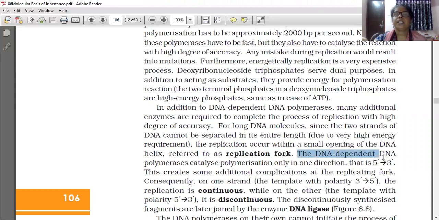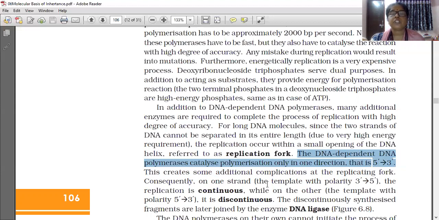Here the DNA dependent DNA polymerase catalyzes polymerization only in one direction, that is 5' to 3'. This creates some additional complications at the replicating fork.